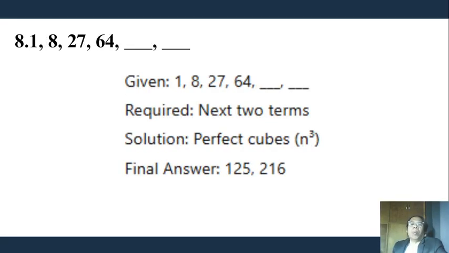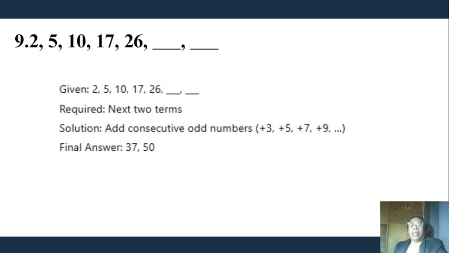Number 8: 1, 8, 27, 64. And what are the next two terms? So solution, perfect cubes. So 2, 3, 4, then 5 cubed is 125 and 6 cubed is 216. So the final answers are 125 and 216.